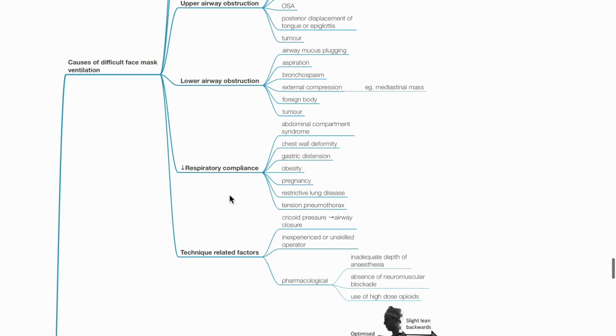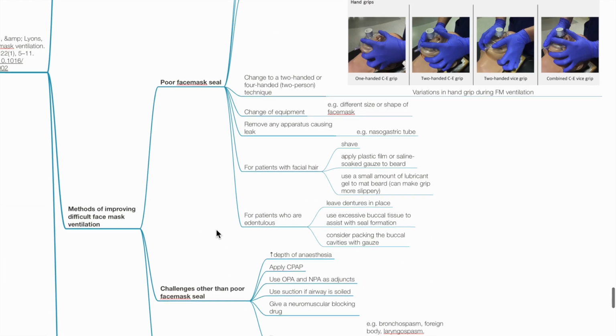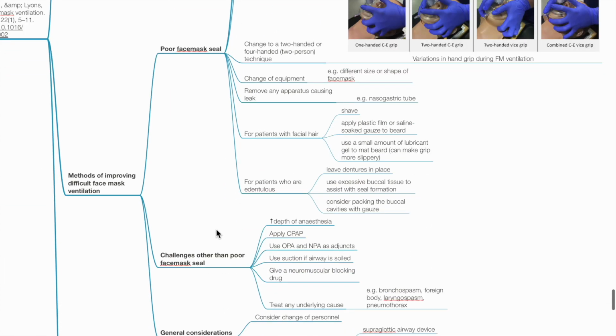reduced respiratory compliance, such as abdominal compartment syndrome, chest wall deformity, gastric distension, obesity, pregnancy, restrictive lung disease and tension pneumothorax, technique-related factors, such as cricoid pressure, closing the airway, inexperienced or unskilled operator, and pharmacological causes such as inadequate depth of anesthesia, absence of neuromuscular blockade, and use of high-dose opioids. Methods to improve difficult face mask ventilation.